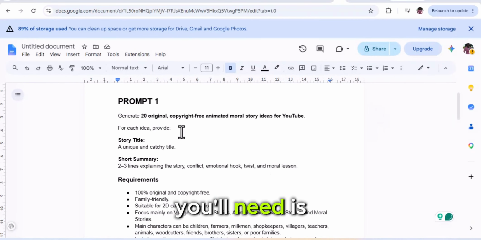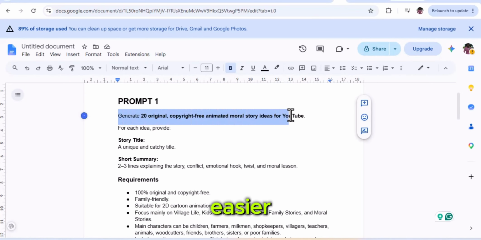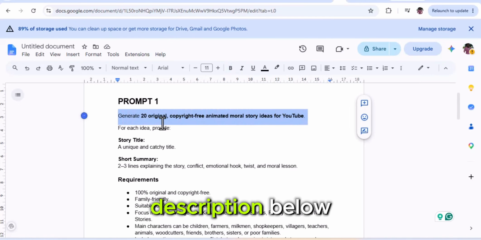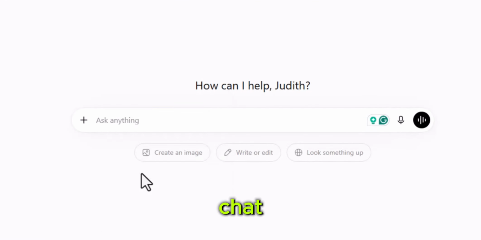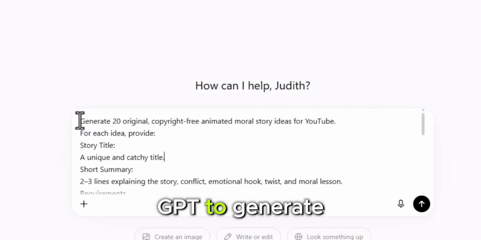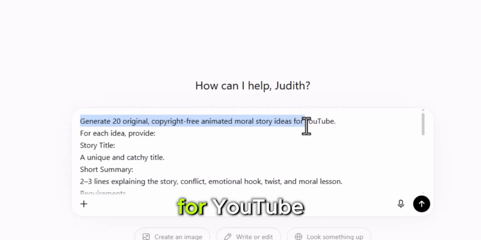The first thing you'll need is the master prompt that I've already prepared for you. To make things easier, I'll leave all the prompts I used in the description below so you can simply copy and follow along. Go ahead and copy the first prompt, then open ChatGPT and paste it into the chat. This prompt tells ChatGPT to generate 20 original, copyright-free animated moral story ideas for YouTube.